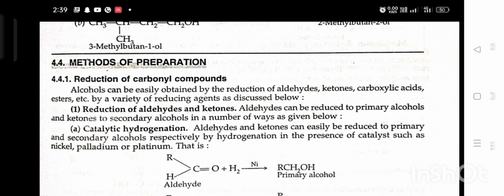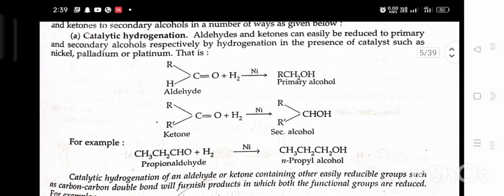A. Catalytic hydrogenation. Aldehyde and ketone can be easily reduced to primary and secondary alcohol respectively by hydrogenation in the presence of catalysts such as nickel, platinum. That is, aldehyde plus hydrogen in the presence of nickel gives primary alcohol. Ketone plus hydrogen in the presence of nickel gives secondary alcohol. For example, propanaldehyde plus hydrogen in the presence of nickel gives propyl alcohol.